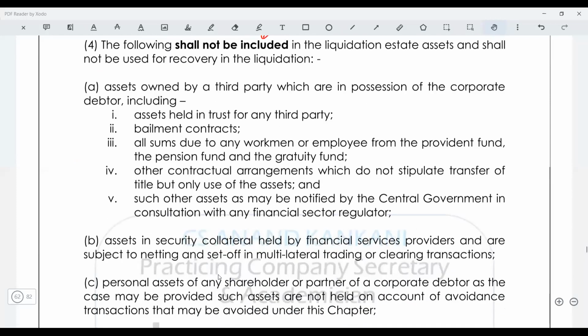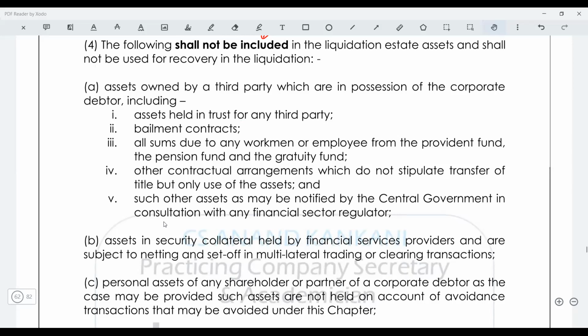So just see the assets which are owned by a third party but are in the possession of the corporate debtor. So take for example, there is a leasehold property. So the leasehold property will not be sold, right? There is a plant and machinery which is taken on rent. So the liquidator cannot come and sell the property or the plant and machinery. Why? Because that does not belong to the corporate debtor. So that's the reason I say this will not be part of the exam question, but this is there.